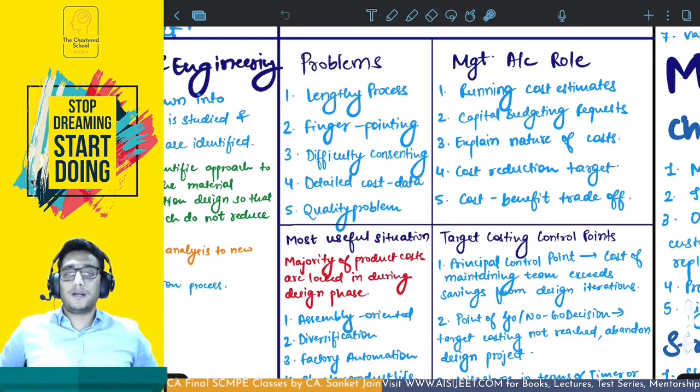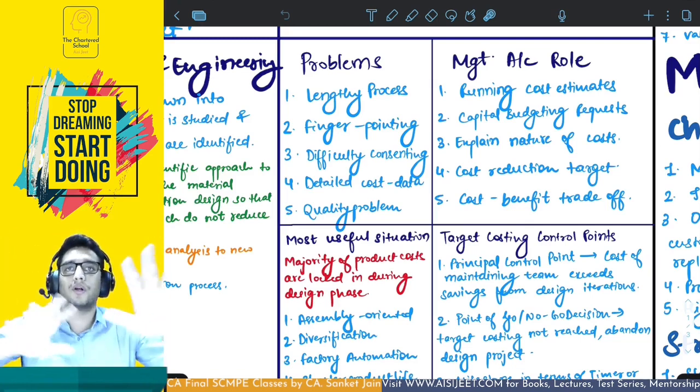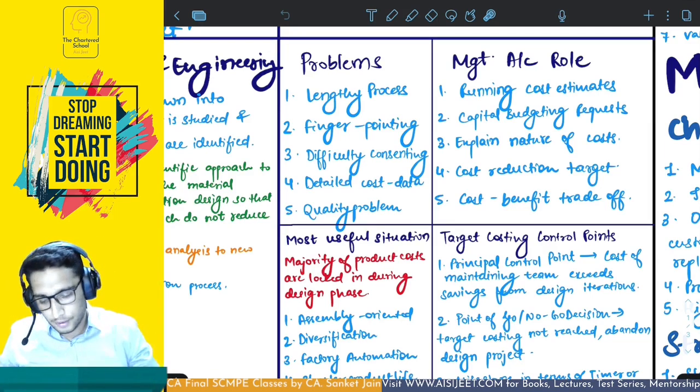You cannot expect us to reduce this much amount of cost. We would have to work so much, and this might not even be possible still. So there would be finger pointing that you are expecting more out of us, lesser out of the other departments. So the burden of this cost reduction has to fall upon all the departments in more or less equal manner. Otherwise there would be finger pointing.